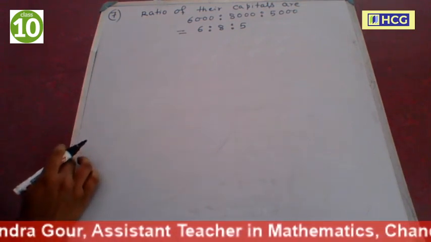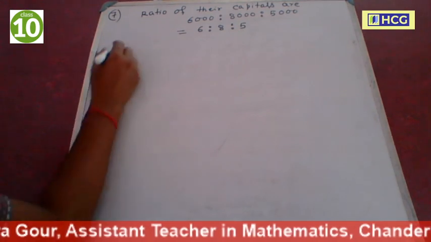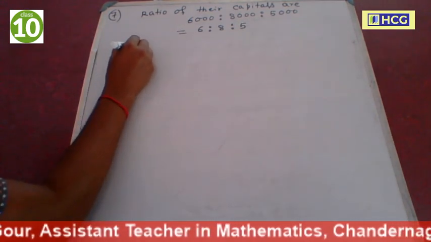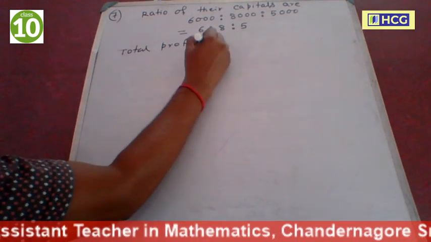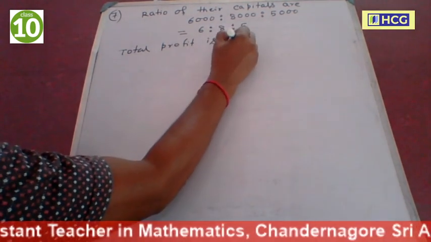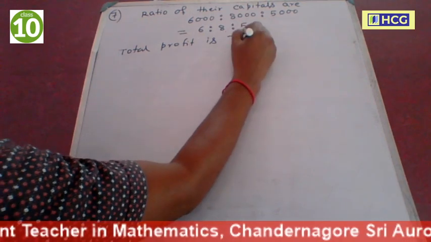So their total profit, they made a profit. Total profit is rupees 30,400.